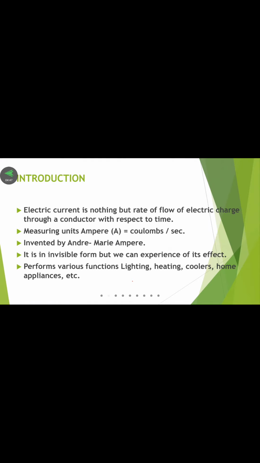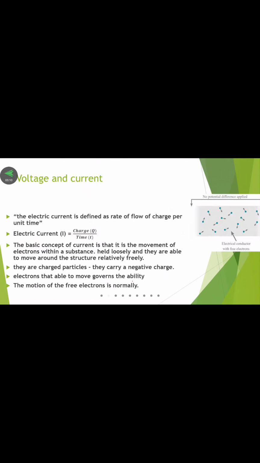Current is nothing but the rate of flow of electric charges through a conductor, which is called electric current. Another simple definition: the flow of electrons is called electric current. The unit is amperes, named after Andre-Marie Ampere. Applications include lighting, heating, coolers, home appliances, etc. So next we discuss what is meant by current and voltage.